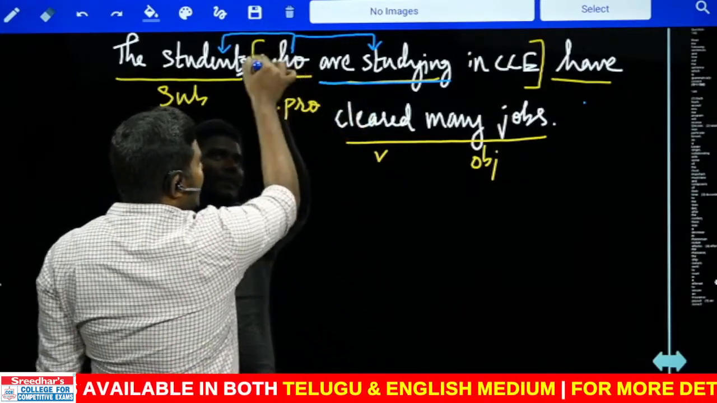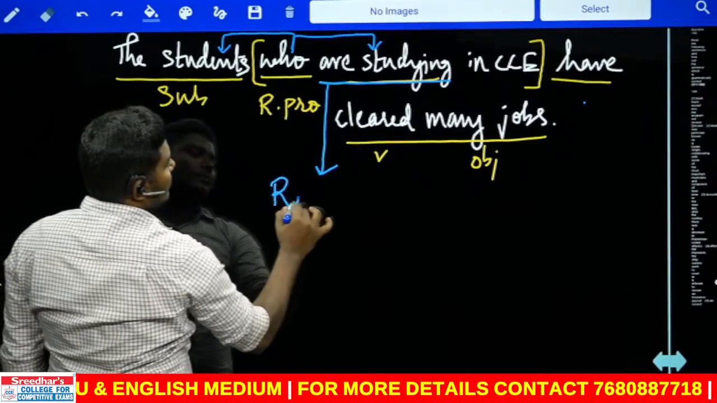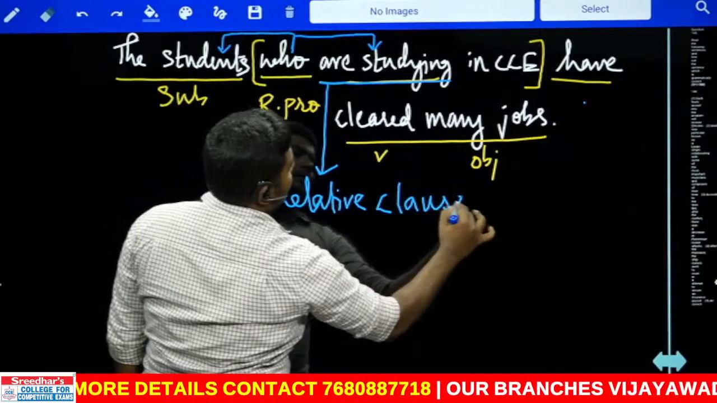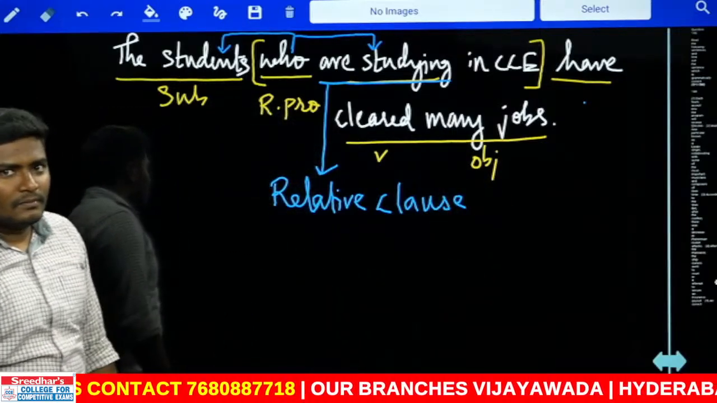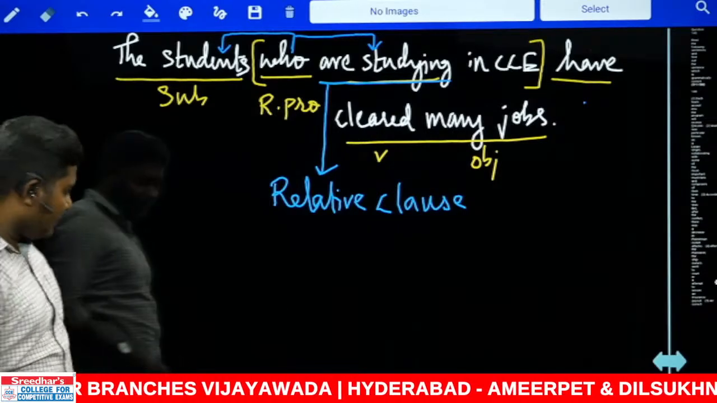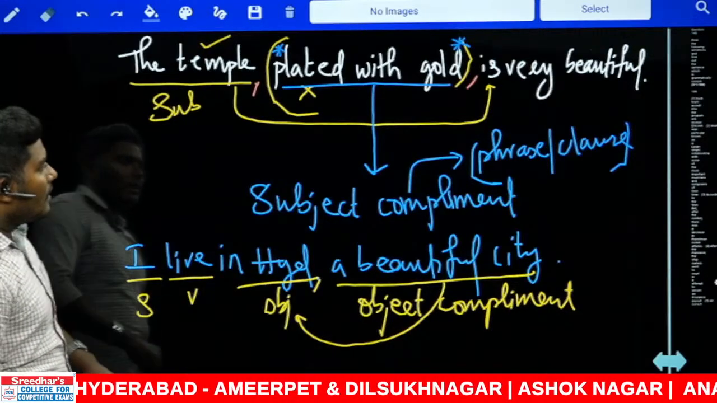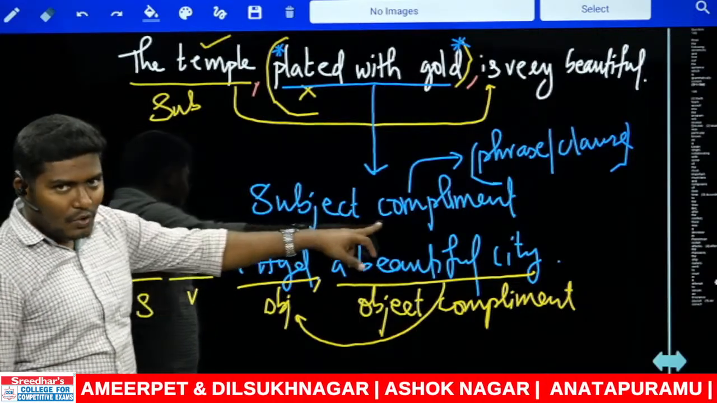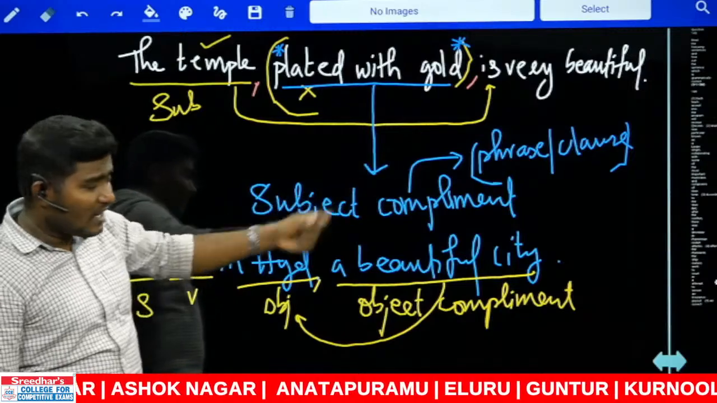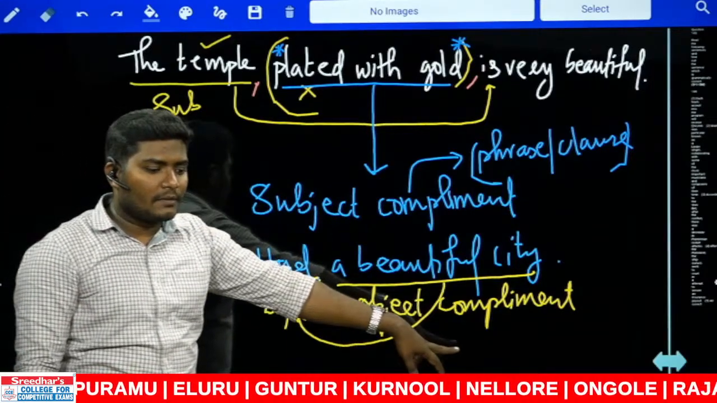This clause from here to here is called the relative clause. What is that? Relative clause. Now I gave you 3 points differently. The first point that I gave was subject complement, which can be a phrase. There can also be a clause. That's why I added the other one. Look at this. The other one I told you is object complement.